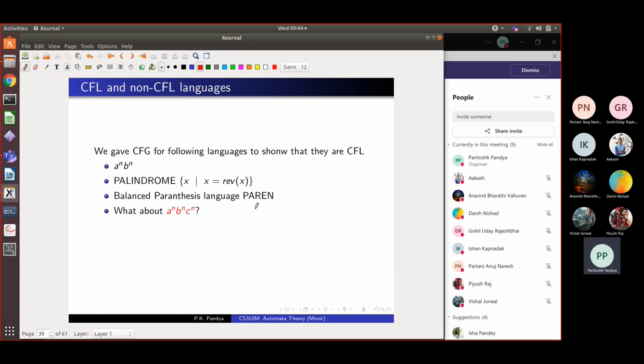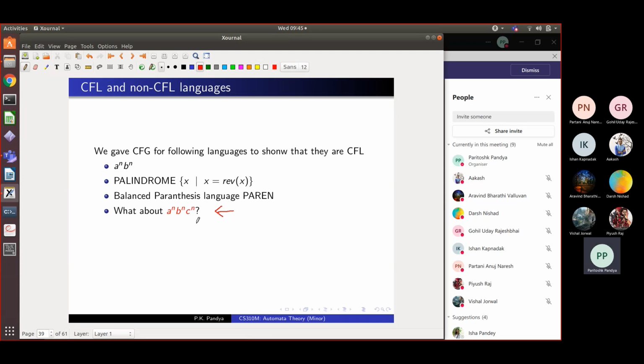But I want to ask questions like this. What about this language? A raised to n, B raised to n, C raised to n. So, Piyush, do you think this is regular? What do I mean by A raised to n, B raised to n, C raised to n? Some number of A's followed by some number of B's followed by some number of C's where the number of A's, B's and C's are equal. Just as A raised to n, B raised to n had equal number of A's and B's, this has equal numbers of A's, B's and C's, and they occur in this order.